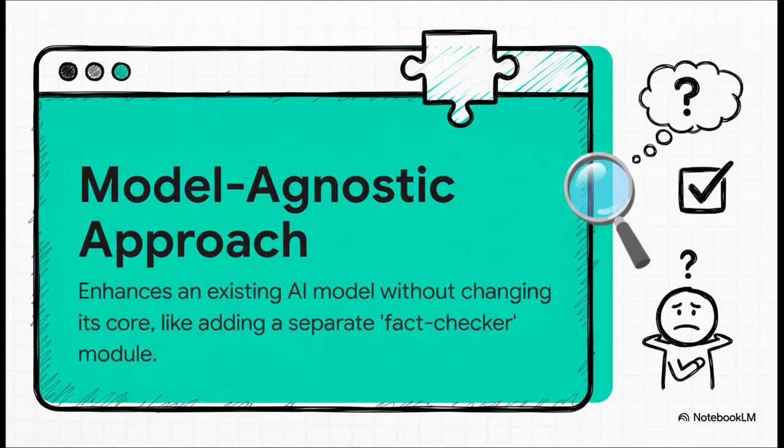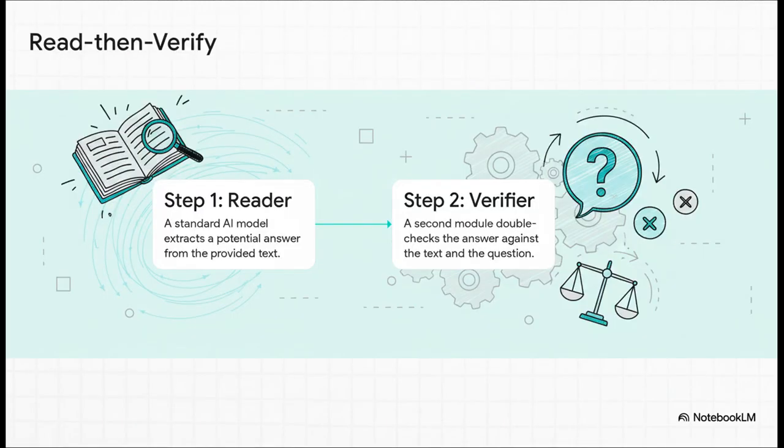In this case, you take an AI that already exists and you add a separate module on top of it, which is basically a fact checker. This read then verify process is a great example of how that works. It's a super logical two-step system. First, the standard AI, we'll call it the reader, goes and pulls out a possible answer. But then, and this is the crucial part, the verifier module kicks in. It's that fact checker, and it basically asks, whoa, hold on a second, is this answer really supported by the text? And if the answer is no, it overrules the reader and flags the question as unanswerable.